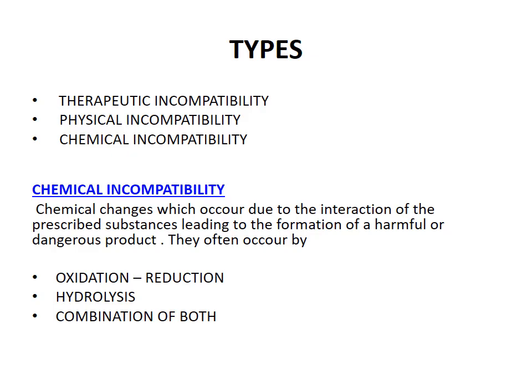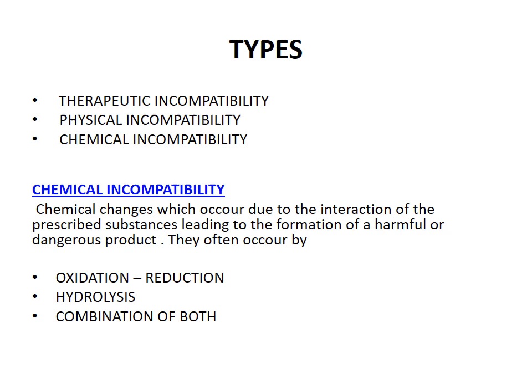That is known as chemical incompatibility. That means chemical incompatibility may result from chemical interaction between the ingredients of a prescription, and a toxic or an inactive product may be formed. This is known as chemical incompatibility.